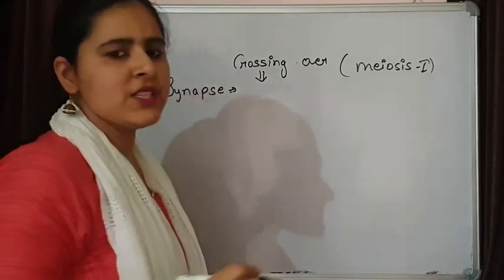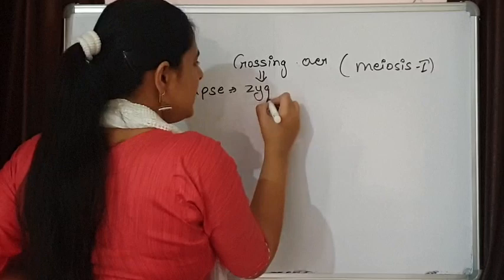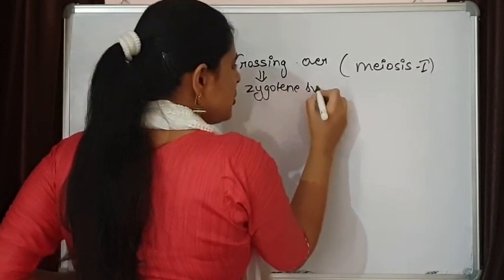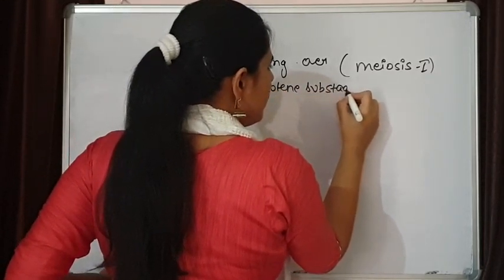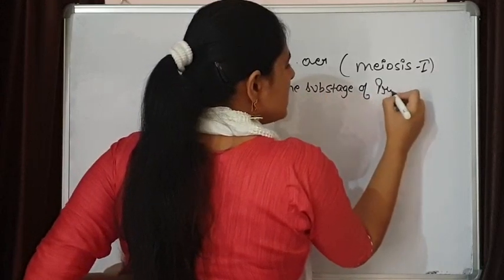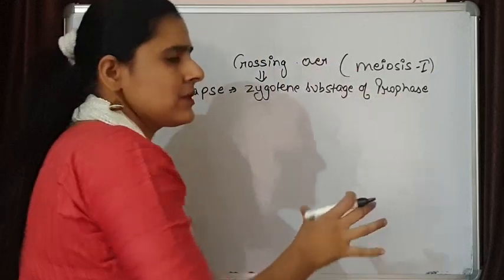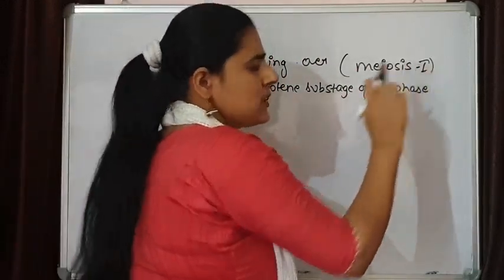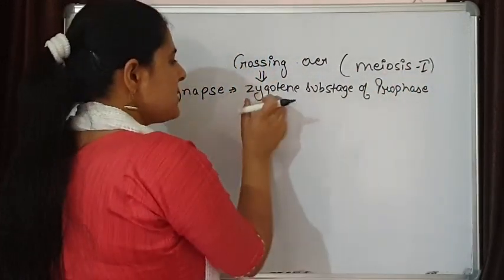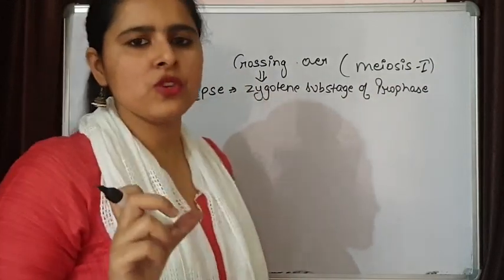This synapsis is taking place at the zygotene substage of prophase of meiosis 1. These whole processes are taking place in meiosis 1. So prophase, zygotene is a substage of prophase.